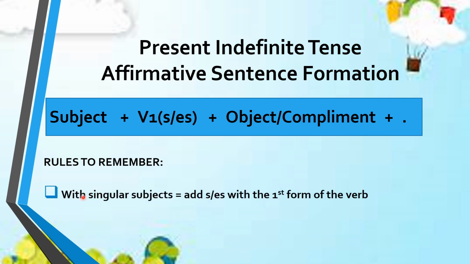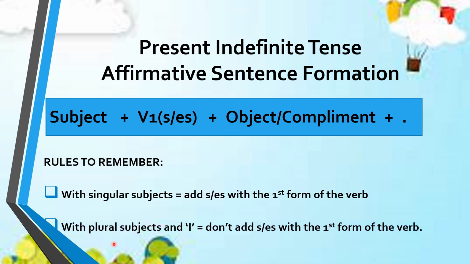The first rule states that if you have singular subject, you should add s or es with the first form of the verb. But in case of plural subjects, and if you have I as a subject in your sentence, then you should not add s or es with the first form of the verb. So these two are the basic rules that are supposed to be followed when you are writing the affirmative sentence of the present indefinite tense.